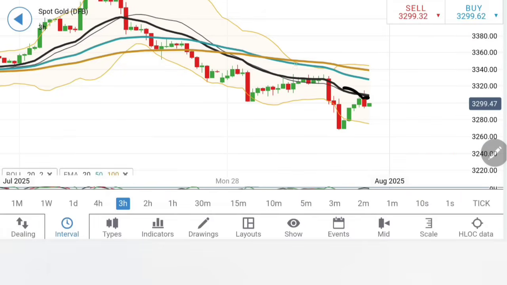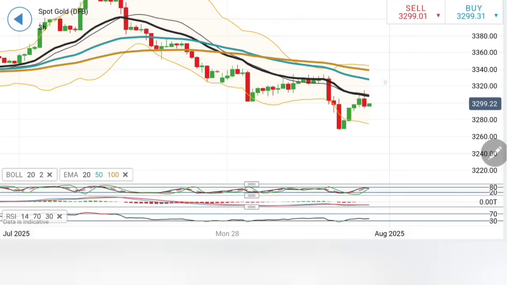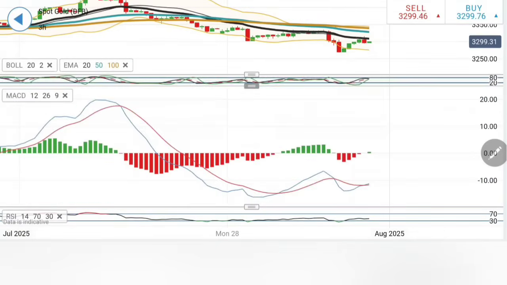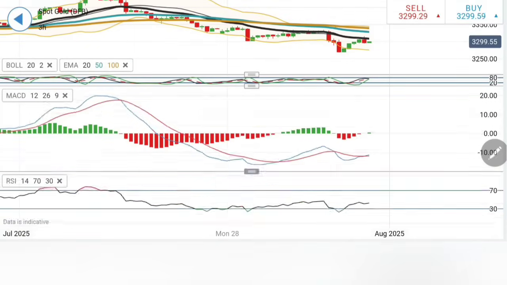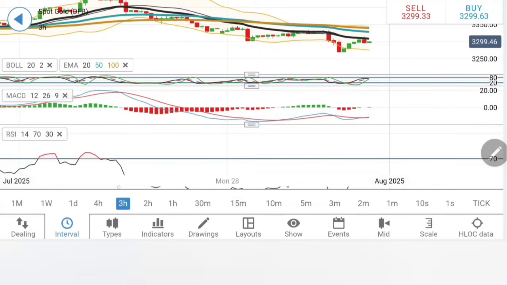See the 20 period offering it very good resistance, with consistently lower lows and lower highs, and thus the downside is wide open here. We still have to wait for it to take a direction and confirm the next move. The stochastic has retraced. The MACD has just crossed over, suggestive of moderate bullishness here, and the RSI is also rising.